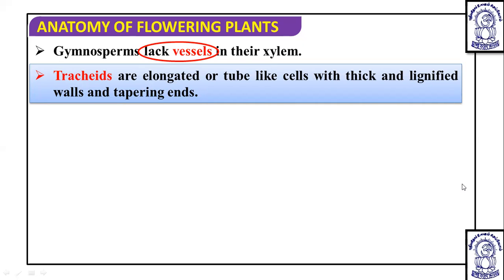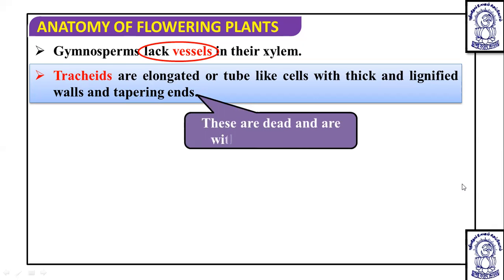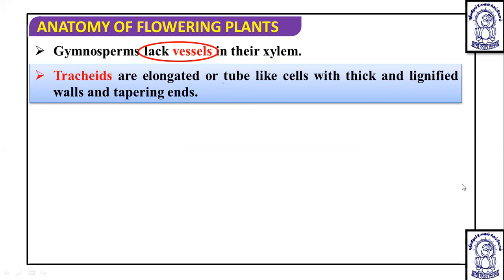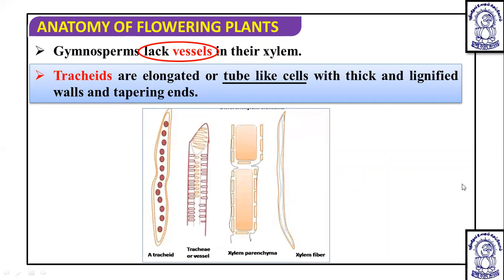And these elongated tube-like cells have a thick and lignified cell wall. Now, due to the thickening and lignification of the cell wall, protoplast loss occurs, and due to this the protoplast is absent. They also have tapering ends. So these are dead and without protoplasm, because protoplasm loss occurs and they become dead at maturity.